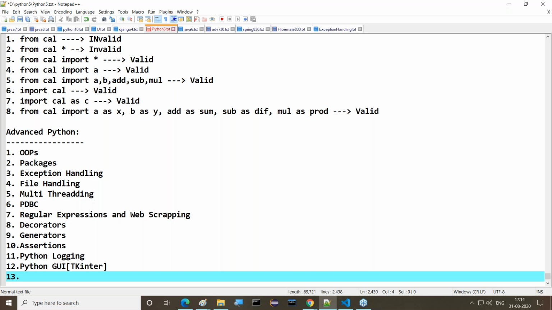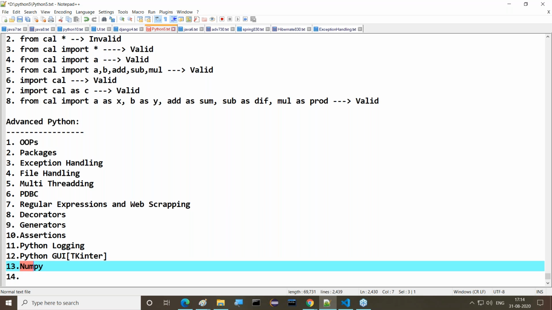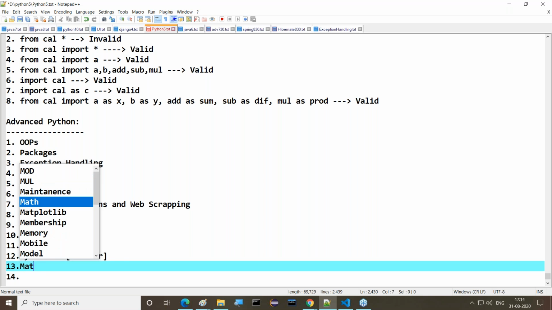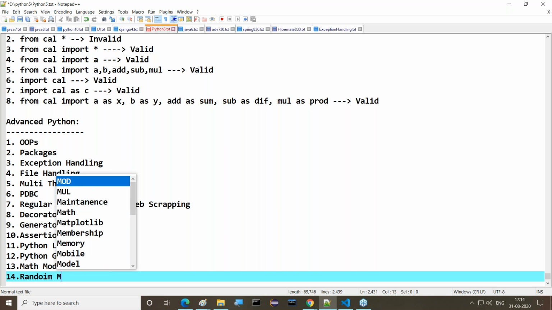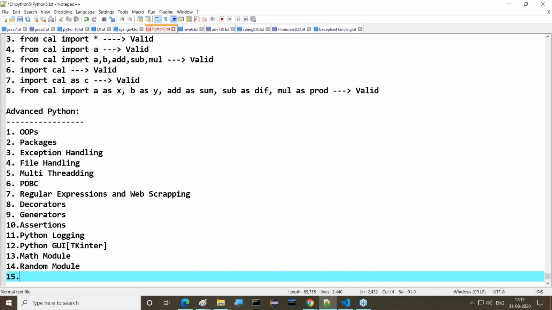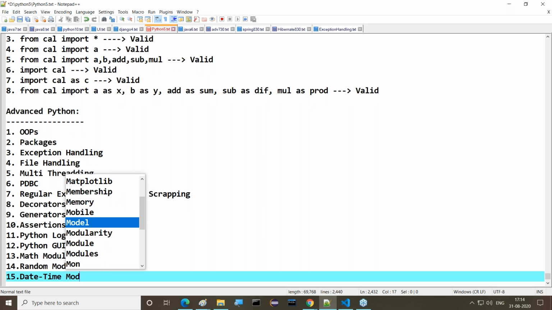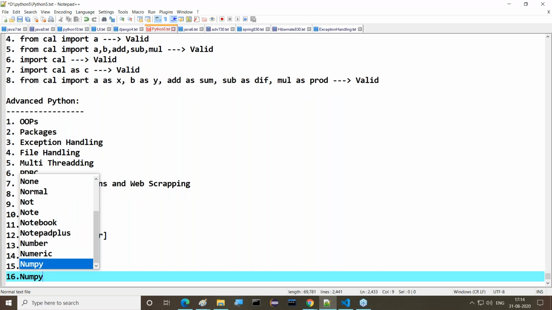Now the next content will be modules. I will start with the modules I'm going to discuss there. Before NumPy, say for example the 13th topic, I'm going to discuss the math module. Next one is the random module. Then after the random module, the datetime module.